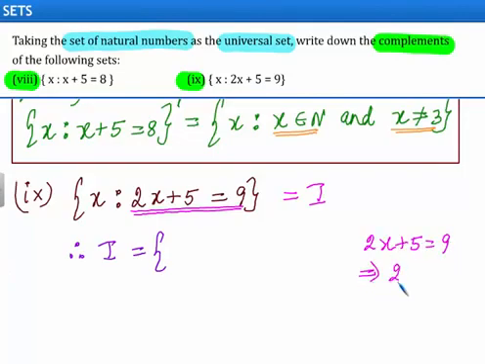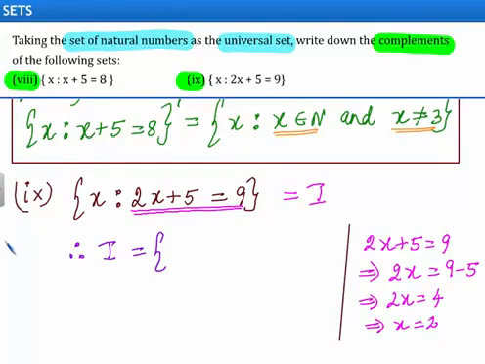So we get 2x is equal to 9 minus 5. 2x is equal to 4. This implies x is equal to 2. Therefore, I is equal to the element 2.